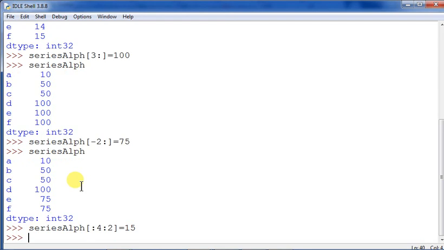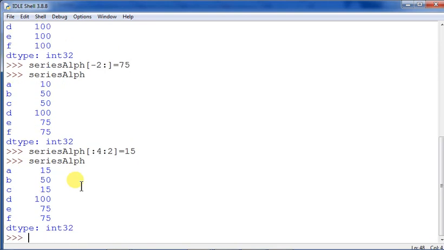Now let us see. Skipping of one value, so step is given 2 actually. When you are giving step 1, you need not mention anything. Now you see what will be the output. You see here A has changed into 15, C has changed into 15, and nothing else. Because 0, 1, 2, 3 and 4. All right, that is the thing. Clear? So in this way, you have to understand.